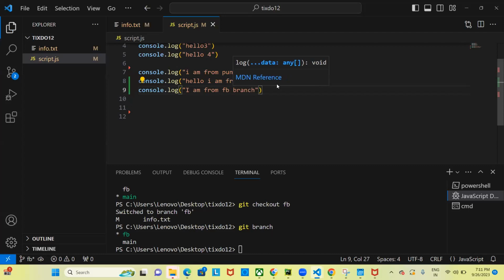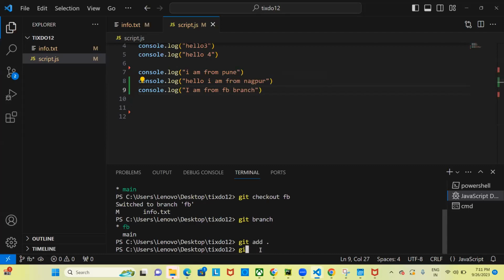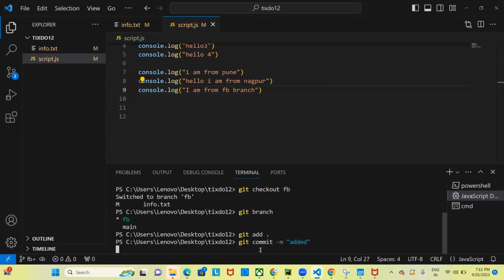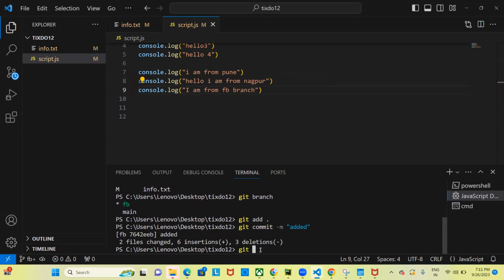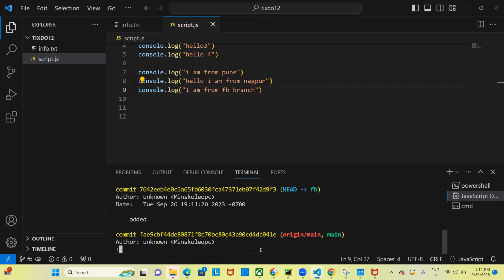Now again, the process remains the same. You need to add it to the staging, and you need to commit it. All these things are happening in the FB branch. Then you can check with git log. When you do git log, you see the head commit, the last commit is on which branch? FB branch, right?